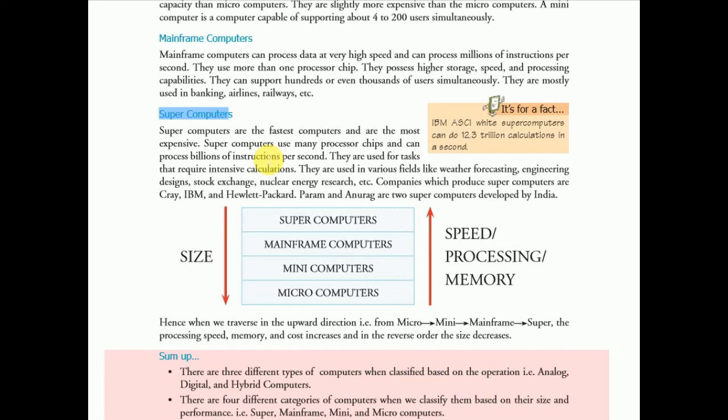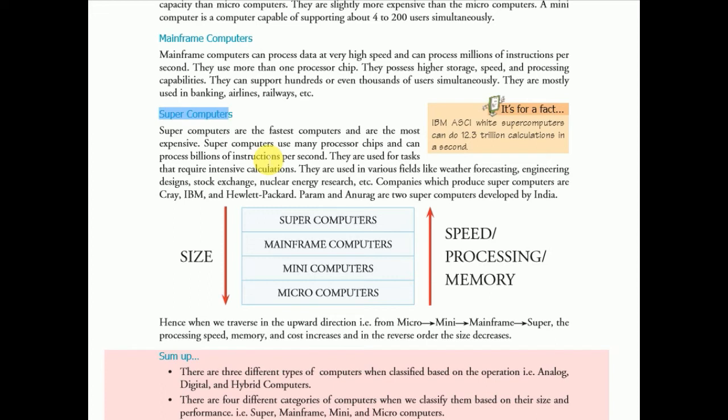So, what is a supercomputer? Supercomputer is a very powerful and the fastest computer in the world. Supercomputers use many processor chips and can process billions of instructions per second. You can't assume how quickly, by the time you think, the supercomputer will process the result. This is the speed of the supercomputer.